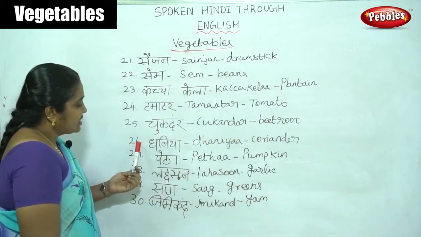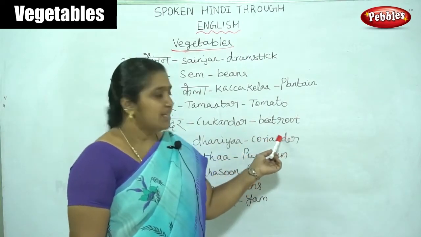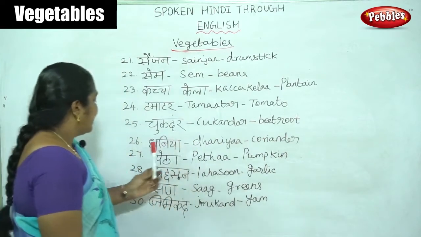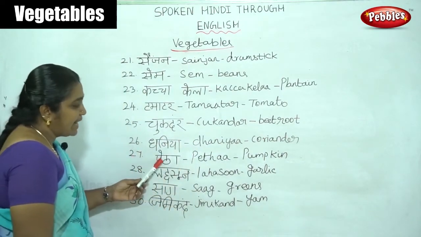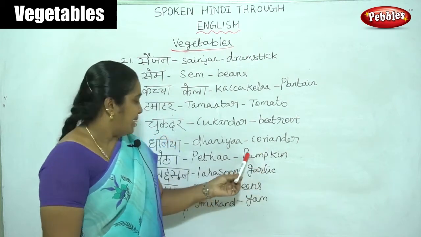Then the 26th is dhania. Dhania means coriander. Then the 27th is peda. Peda means pumpkin.